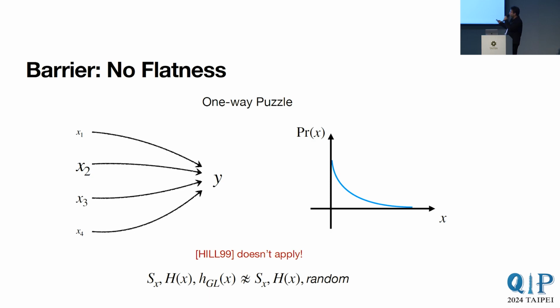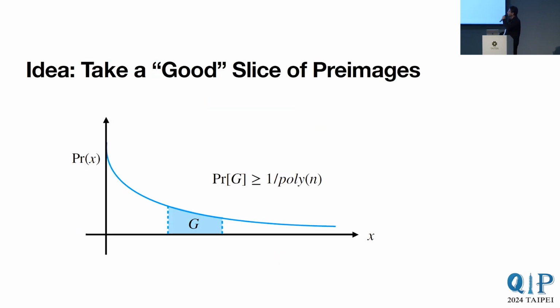So this non-flatness, I will stress, is a pretty major barrier in building cryptography from one-way state generators. Specifically, we believe it is the main challenge when trying to build pseudo-random objects from one-way state generators or quantum one-wayness in general.